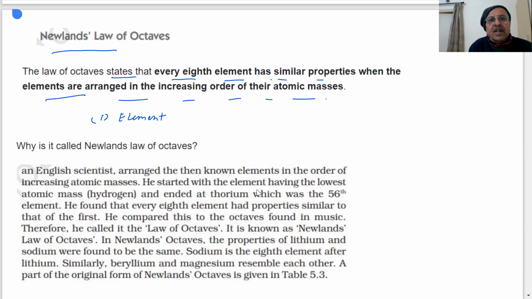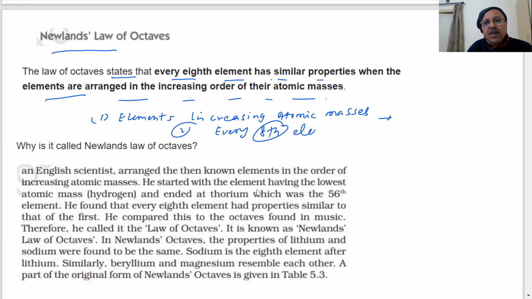And he found that every 8th element was found to have similar properties.